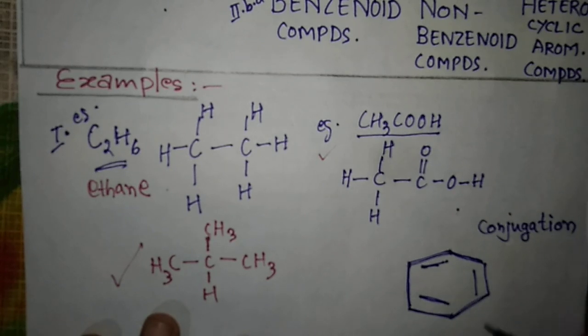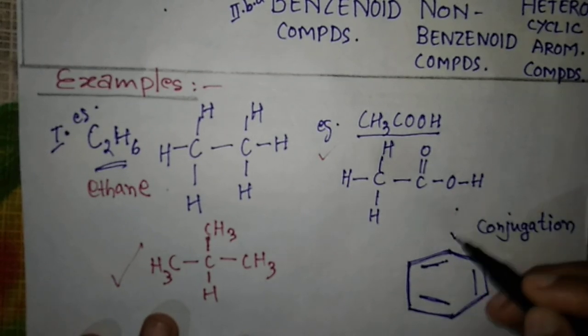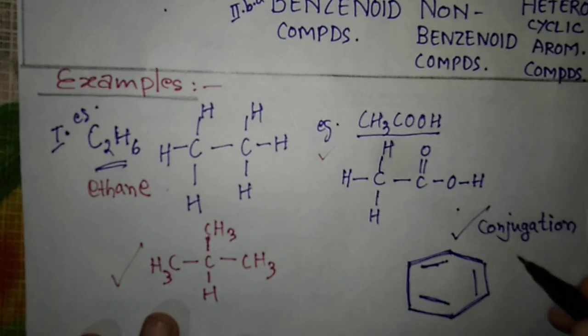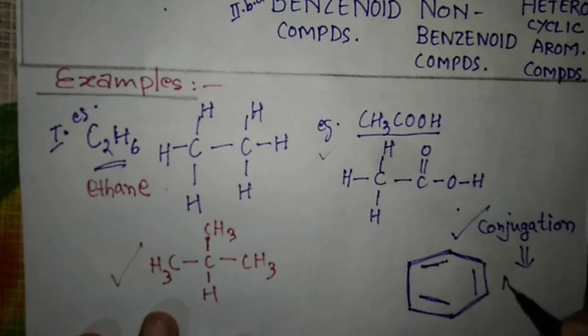Like this you will get alternate single and double bonds, and it is known as conjugation, and this is found in case of aromatic compounds. Okay,